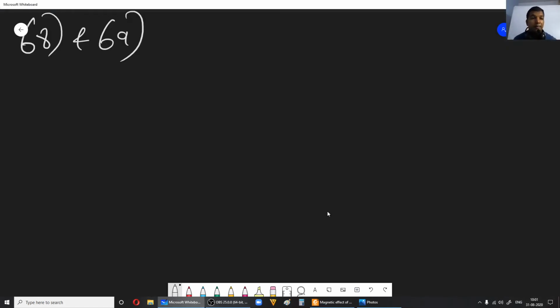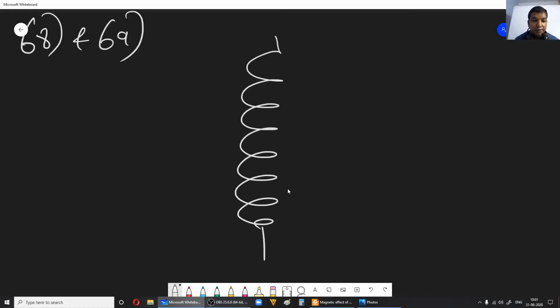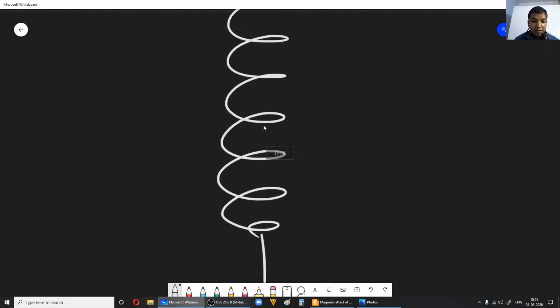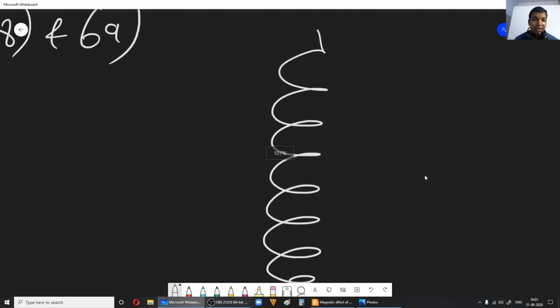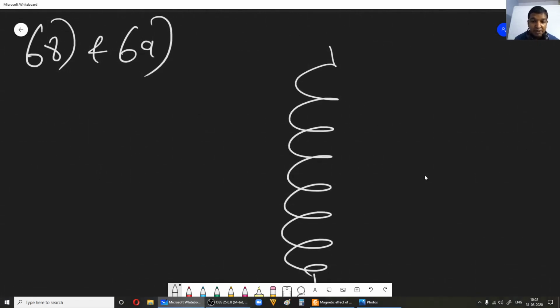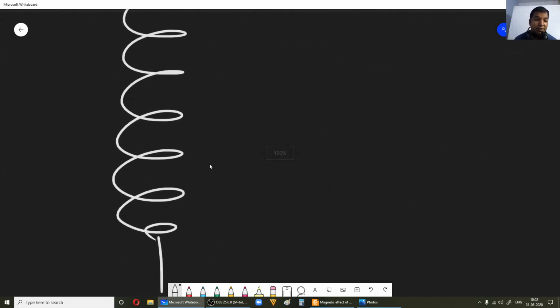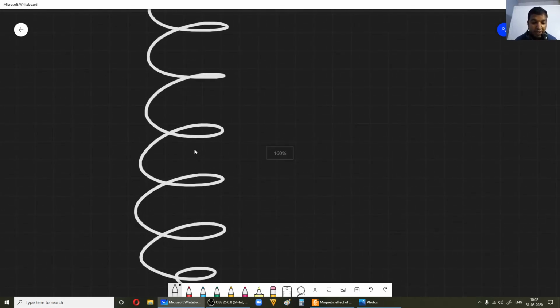Yes, problem 68 and 69. Now we have a spring this way. Okay, now if you observe closely on this section, right, and you are passing current. Now let us consider DC current and AC current, right? Now DC means the direction of the current will remain constant. Okay, magnitude will remain constant and the direction will also remain constant. Fine. So let us take it that way. Now if you observe two sections, take these two sections. Okay, so this is one section and this is the other section.